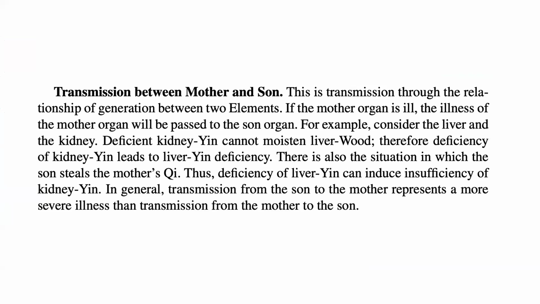Now, transmission between mother and son. This is transmission through the relationship of generation between two elements. If the mother organ is ill, the illness of the mother organ will be passed to the son organ. For example, consider the liver and the kidney. Deficient kidney yin cannot moisten liver wood.